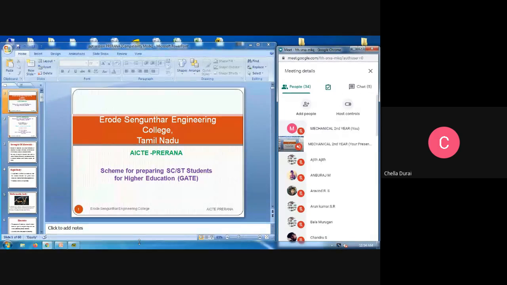Good morning to one and all. Today we are going to see the GATE questions which are asked from the strength of material subject. We are seeing the basic concepts and the important topics we want to cover for GATE preparation. One of the most important subjects is strength of material.